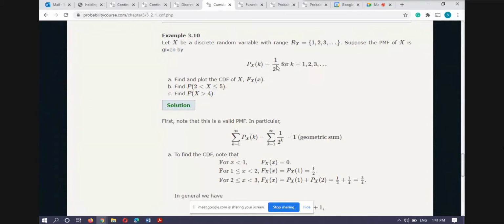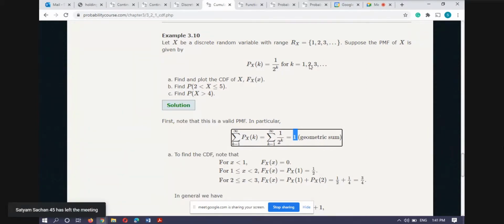So I will add all these probability mass functions for all cases. After adding, it's a geometric series, so I am getting 1. And obviously 1 by 2 raised to power k is greater than or equal to 0 for all k. So this is a probability mass function.